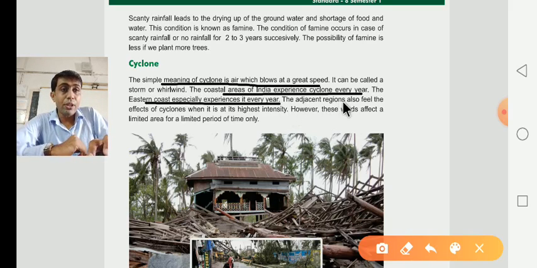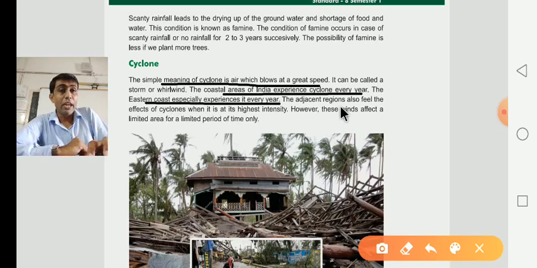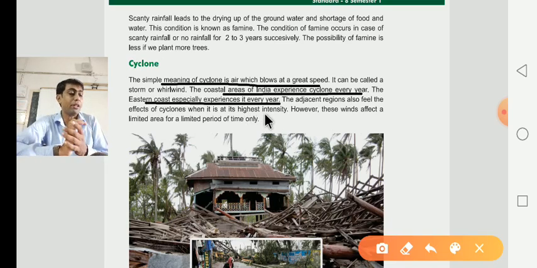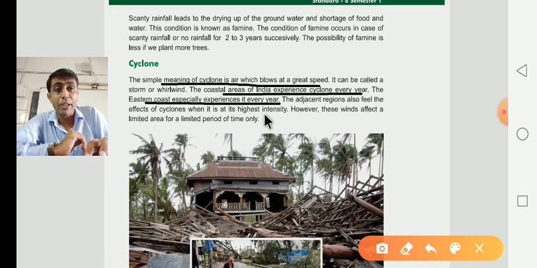The adjacent region also feels the effect of the cyclone. What do we have to say? Adjacent means connected, next to the area, which feels the effect of the cyclone with the highest intensity. Whenever the cyclone is there, at that time it has the highest intensity. What is the meaning of intensity?